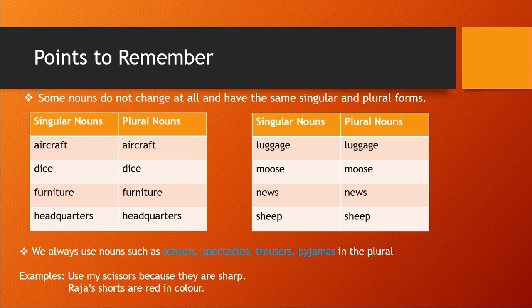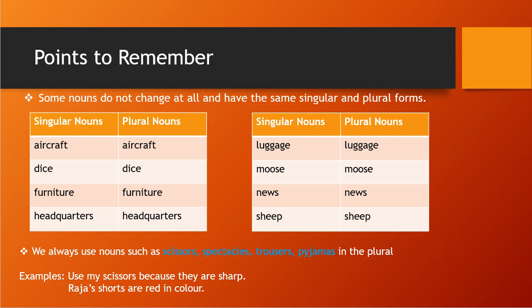See, in this some nouns are there. For those nouns, they don't change their form. They will remain as they are. Like aircraft. Aircraft in plural or in singular form will remain the same. It will not change. Okay student.